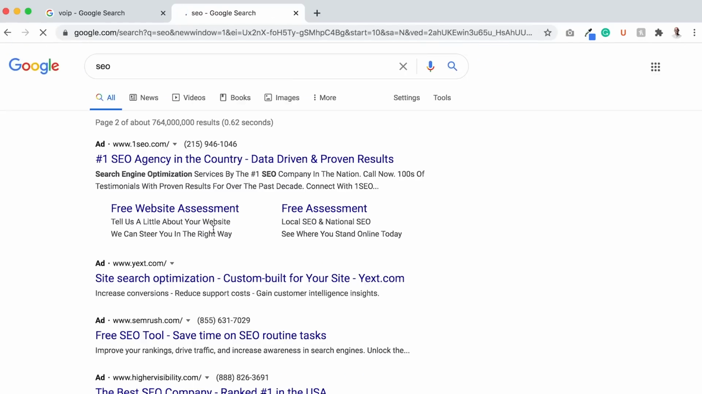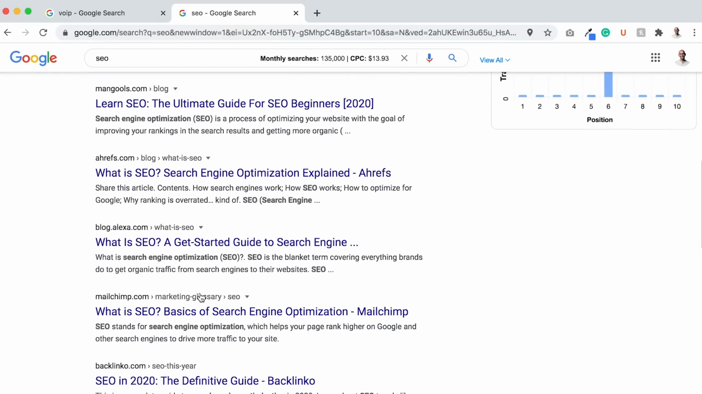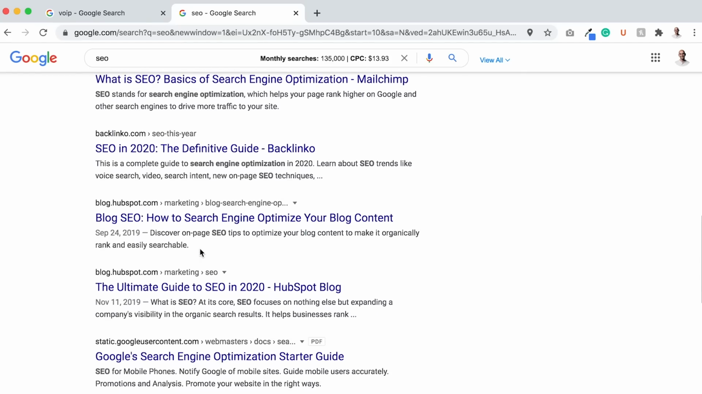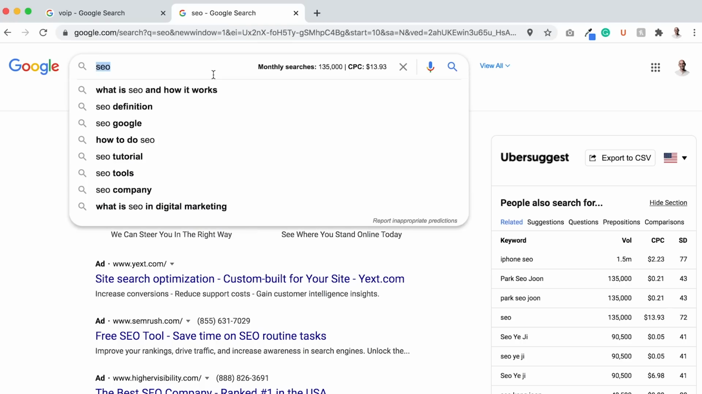Let's go to page 2. Let's see, Comprehensive Guide, Learn, Ahrefs, what is, Alexa, what is SEO, MailChimp, what is SEO. As you can see, there's a lot of what is type of articles for a lot of the competitive head terms out there. So if you want to rank for them, you should consider creating what is or how to related articles. An example of this is how auto insurance works or how insurance works. Anything like that.